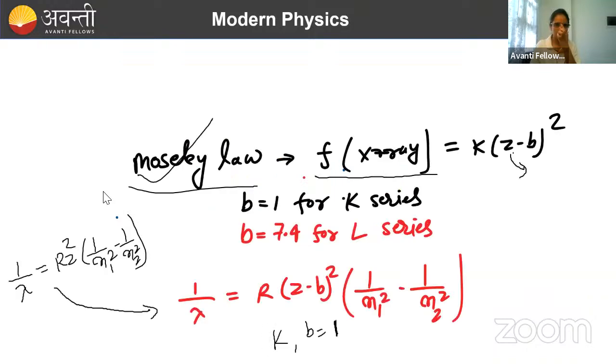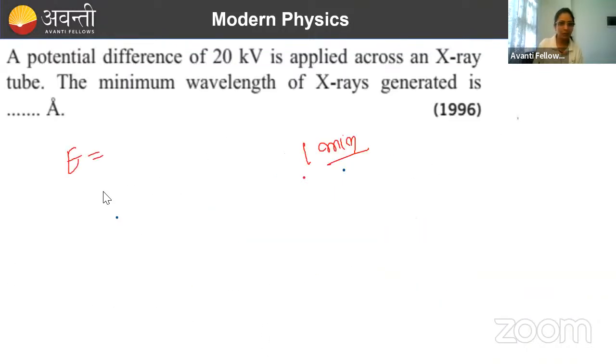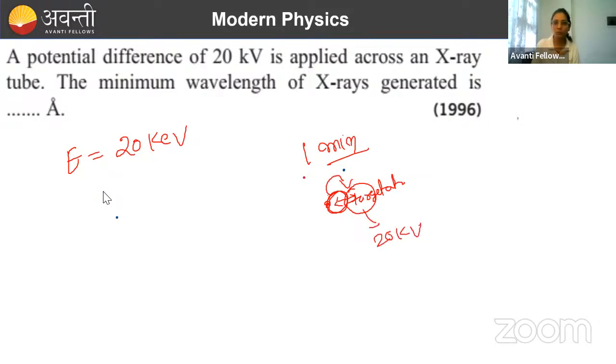Done. So the energy of falling electrons on the target will be 20 kilo electron volt. If I take this as an electron and this as the target atom, these two will collide, and during collision the maximum energy it can transfer to the target will be 20 kilo electron volt. So this much maximum energy.